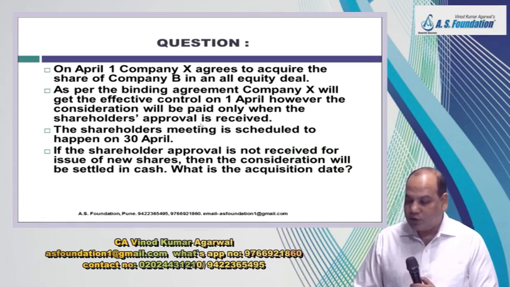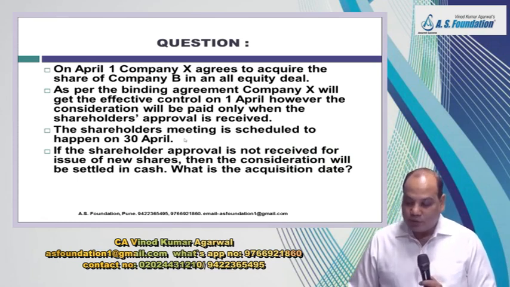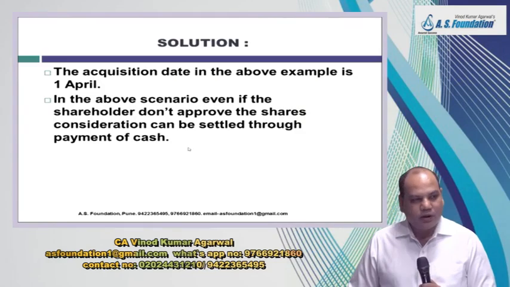If it was subject to approval of shareholder, that is, business combination will take place subject to approval of the shareholders, then in that case you will have to wait for the shareholders' approval. But if the shareholders' approval is only to be taken to decide the mode of payment, then we can take 1st April as the date of acquisition. This is the date when control is obtained.